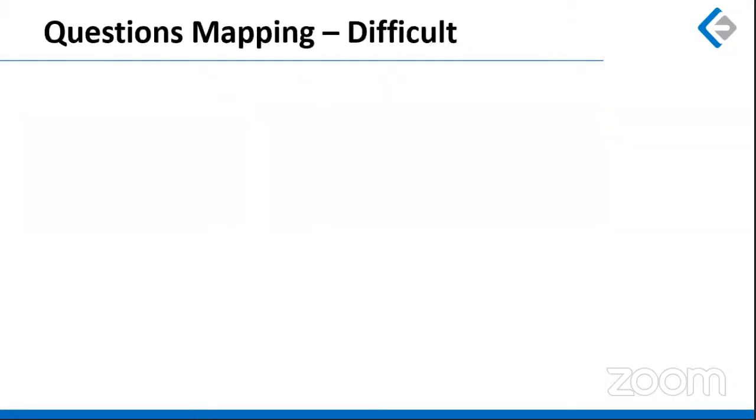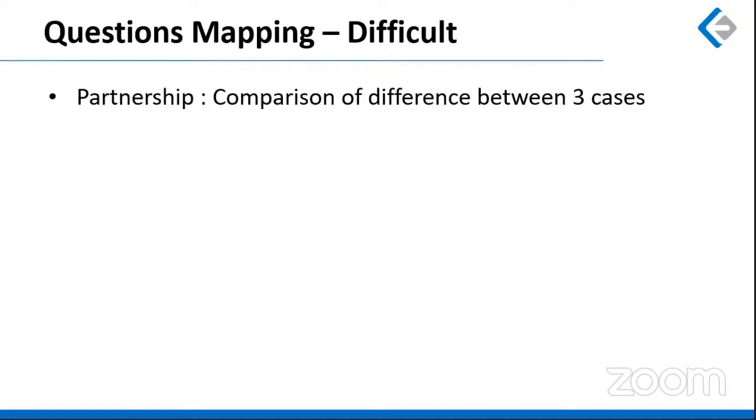Coming to the question mapping of difficulty level, I could figure out around 4 to 5 questions in this difficulty level. The first one was from partnership, where we had to compare 3 different scenarios. The first one was A taking 20% profit and the remaining profit getting distributed between A and B in the ratio of investment. That is one scenario. Second scenario, A and B distributing the profits equally. Third scenario, A and B distributing 100% of the profit in the ratio of the investment. Okay, and at each stage there was a decrease of 60,000 in the profit of A, right? So we could have made 2 equations and equated both of them with 60,000. This was a very difficult as well as time consuming question according to me.